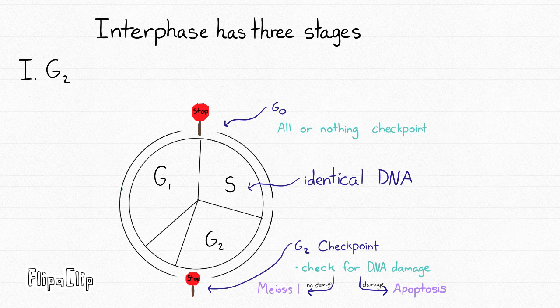After G2 phase is the G2 checkpoint. In this checkpoint, it checks for DNA damage. If there's no DNA damage, it sends it off to meiosis. If there is DNA damage, the cell will attempt to fix the damage. If it cannot, it sends it to apoptosis, or programmed cell death.